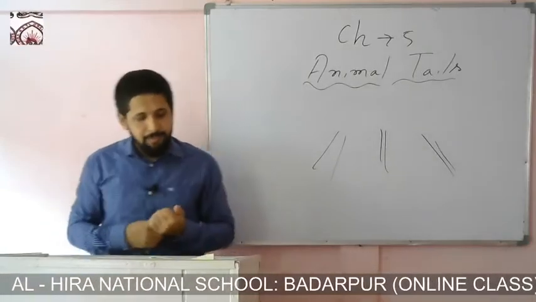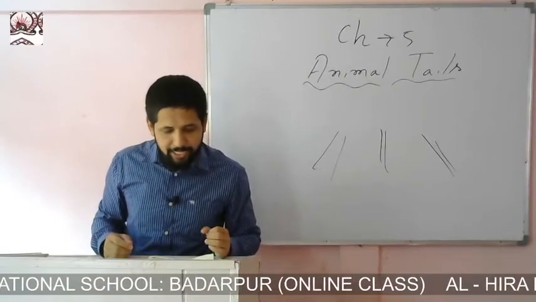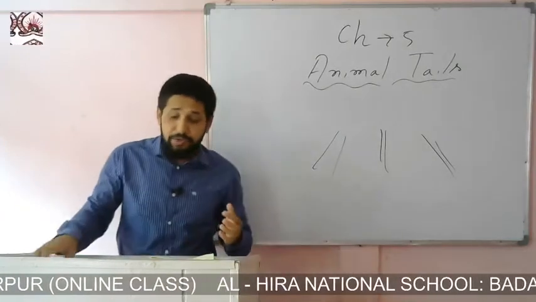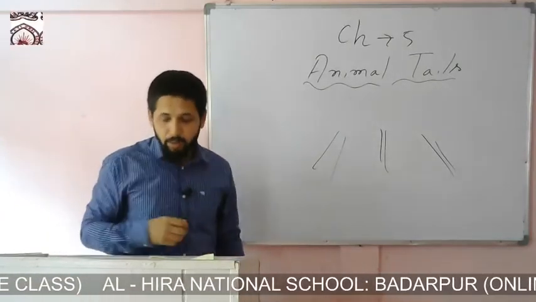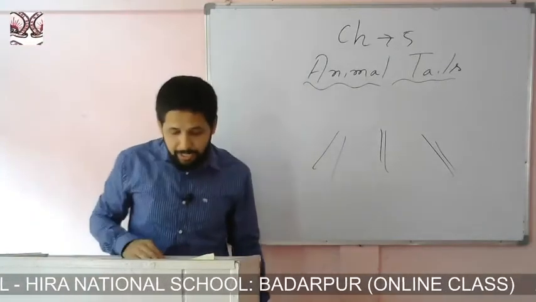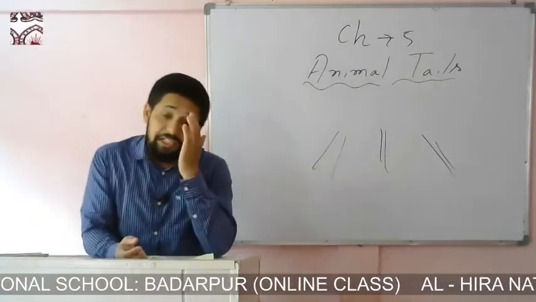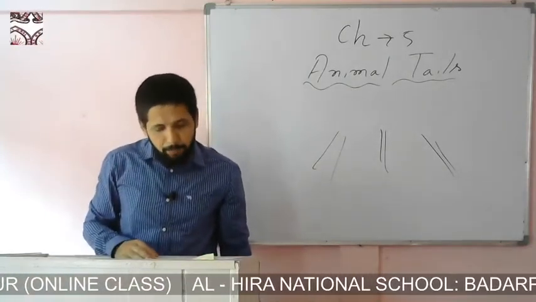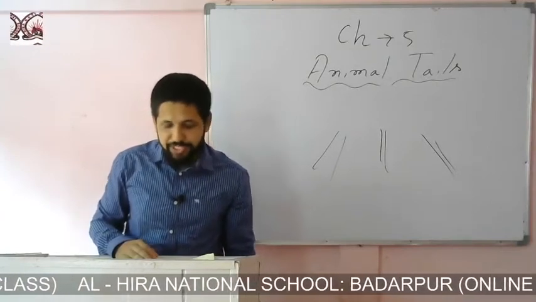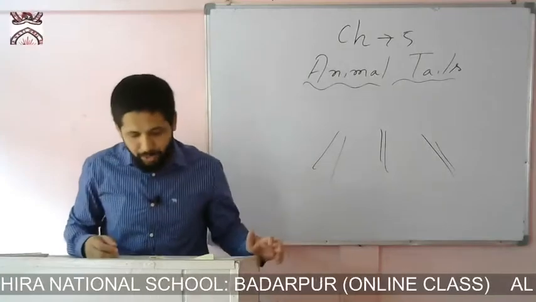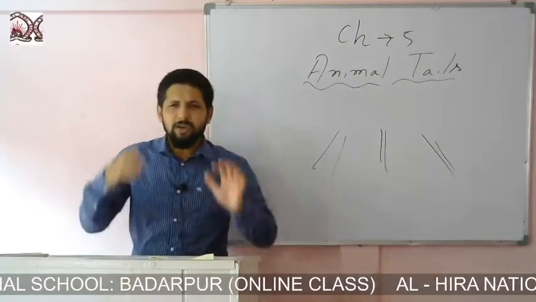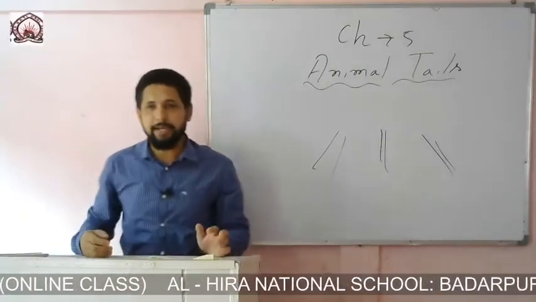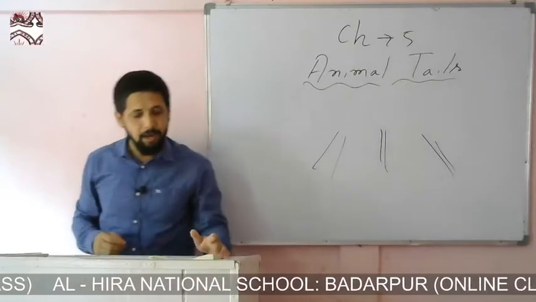Horses and cows have long tails. As compared to other animals, they have long tails. The tails are bushy and are used to swish away flies. Here the word bushy means hairy, covered with hair.